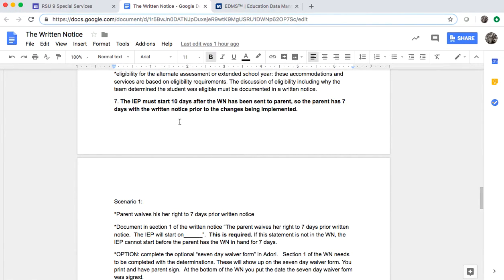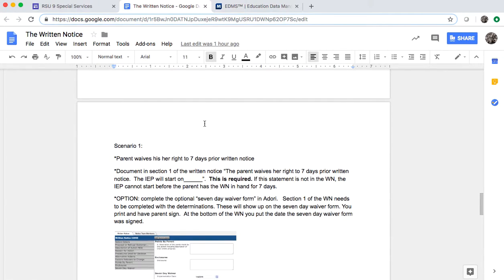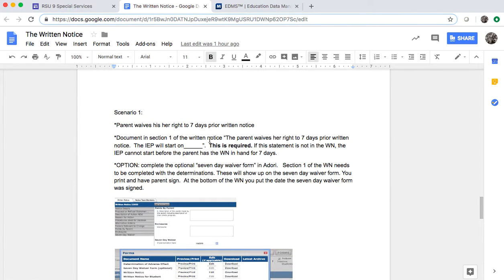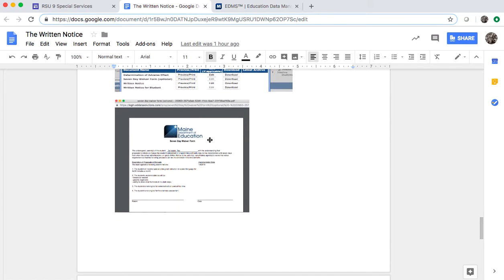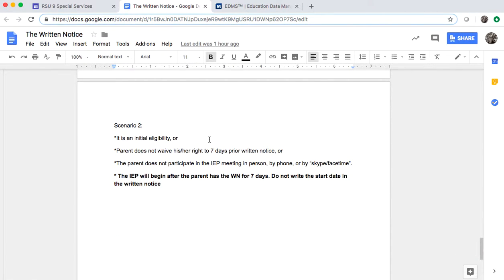and it describes everything we just talked about: the IEP starting 10 days after the written notice has been sent to parent. So the parent has 7 days with the written notice prior to the changes being implemented, and 2 scenarios. When the parent waives the right to 7 days written notice, and here's some screenshots of the waiver form, or scenario number 2, when the parent does not have an opportunity or chooses not to waive their right to 7 days written notice. I hope this was helpful.